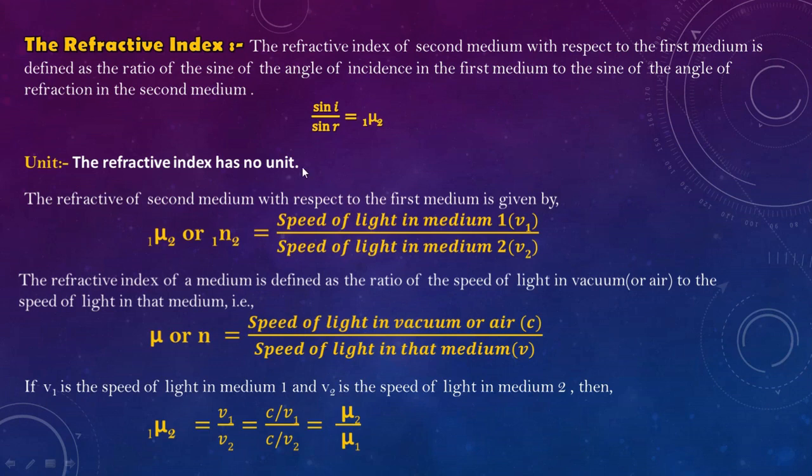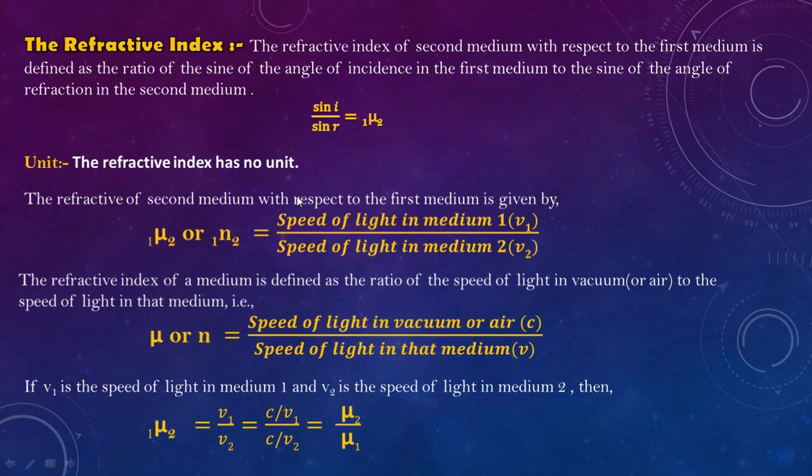Now we can also define refractive index in terms of the speed of light. When it is given that mu 1 to 2, that is, light is moving from medium 1 to medium 2, it may be defined as the ratio of the speed of light in medium 1, that is v1, to the speed of light in medium 2, that is v2. In some books you may see that refractive index is denoted by either mu or n. Both are the same, nothing to worry about. So this is the refractive index with respect to two mediums.